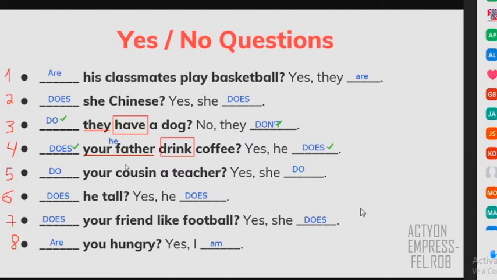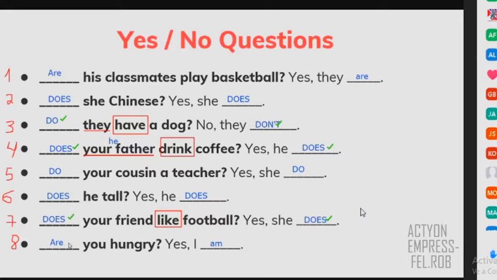Okay, let's check other that is correct. Number 7 is correct, right? So very good, does. Because we have a verb, like. So do and does is for verbs. So you say, does he or does she like your friend? Yes, she does, right? So that's correct, because if the question is with do or does, when you answer, you have to answer with do or does. So yes, she does.